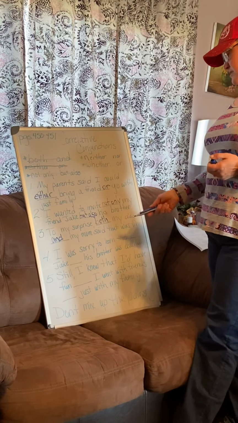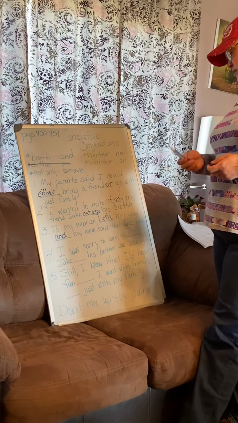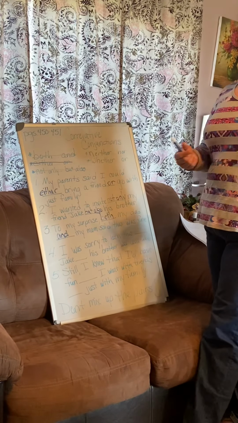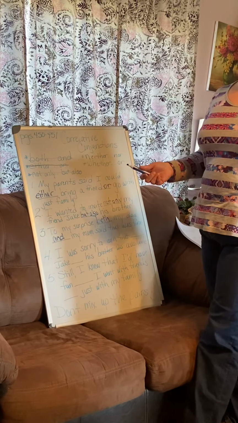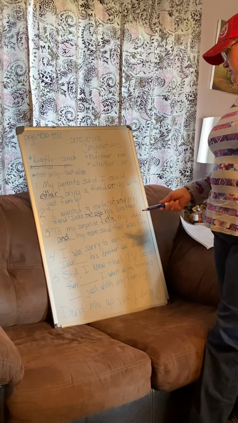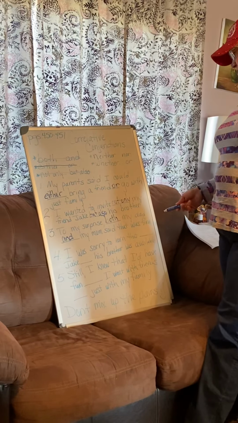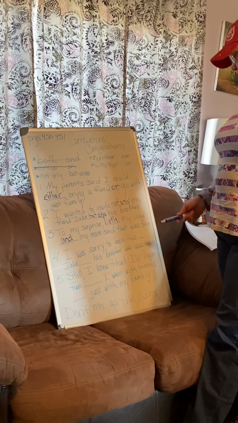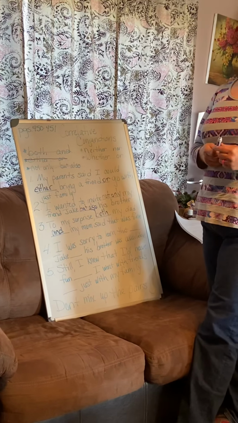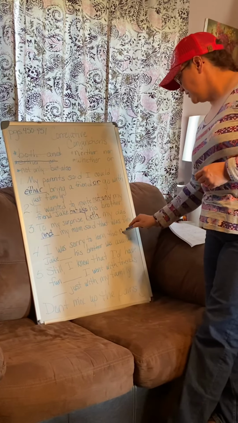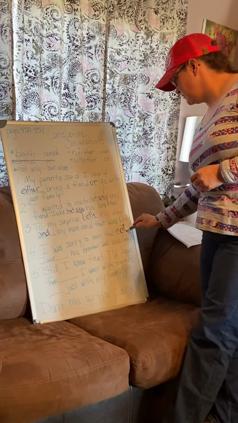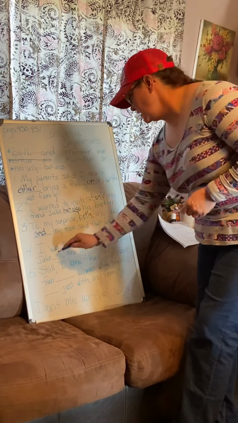Because if you look at it, I was sorry to learn that either Jake or his brother was available. You're not going to be sorry if they're both available. And I was sorry to learn that whether Jake or his brother was available. Doesn't make sense. So we're going to go with neither and nor.